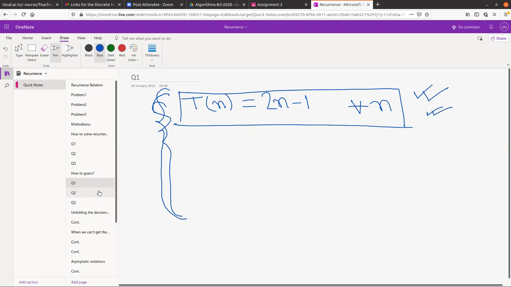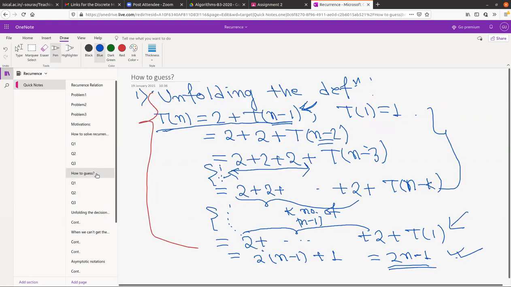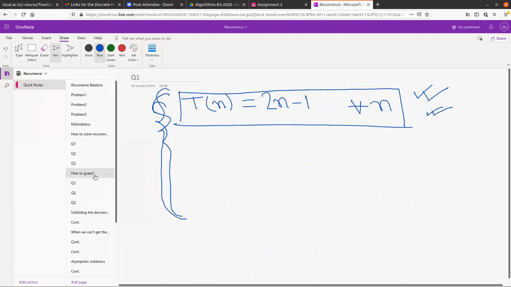Do you understand? While unfolding the definition, we are not making any random guess. So is induction necessary if we unfold the definition, because we are not making a blind guess? Yes, induction is necessary even though you are not making blind guesses.